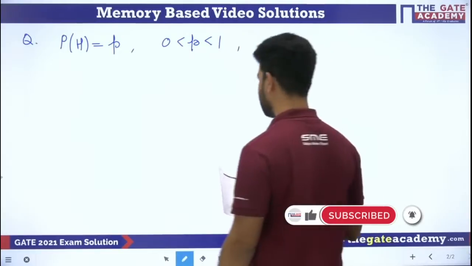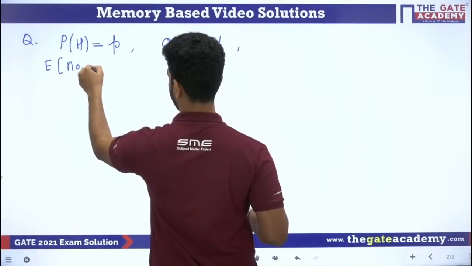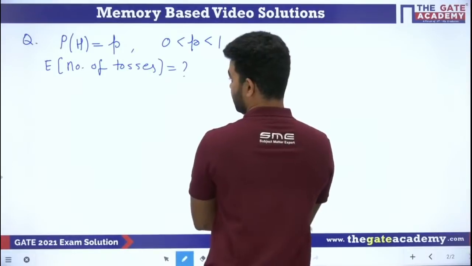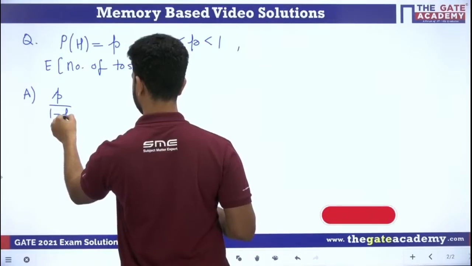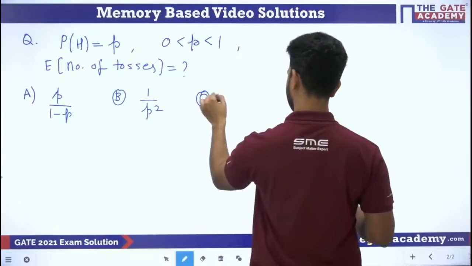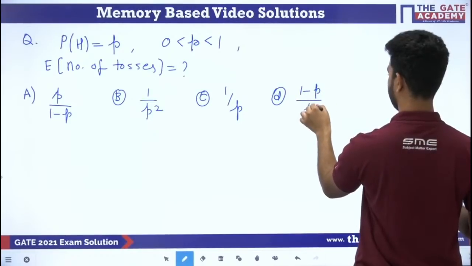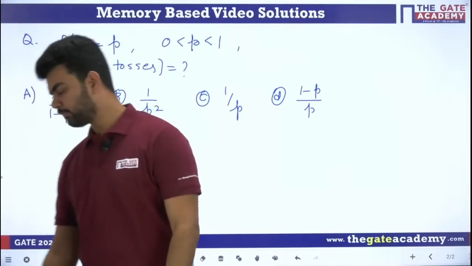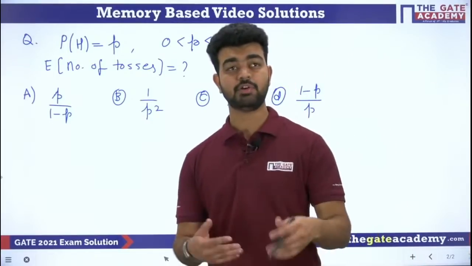Okay, so this is given and they are asking what is the expected number of tosses. We have to find the expected number of tosses. The options are: the first option is p by 1 minus p, the second option is 1 by p square, the third option is 1 by p, and the fourth option is 1 minus p divided by p. Options are given in terms of p. How will you find out? See, very easy. First of all, we will solve it conventionally and then I will tell you the short trick.